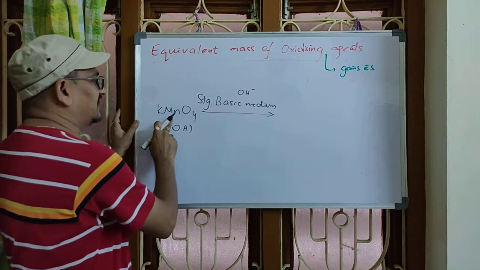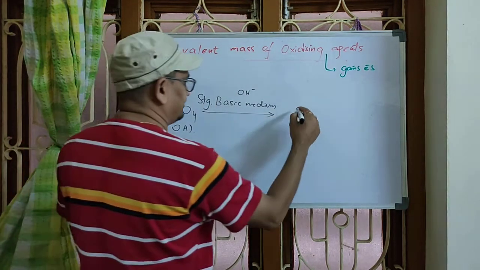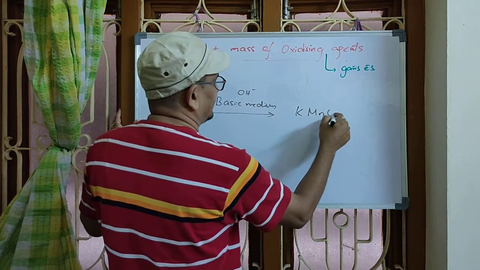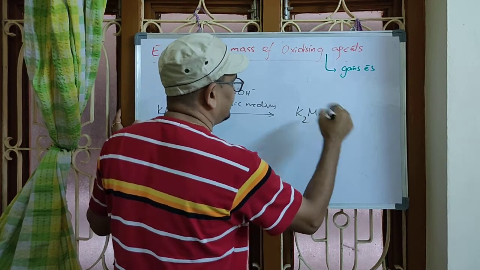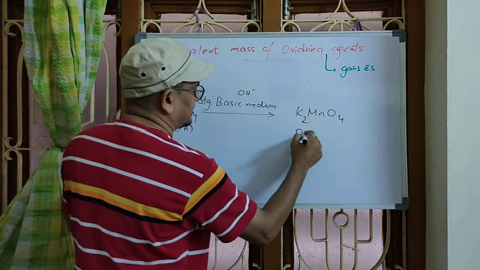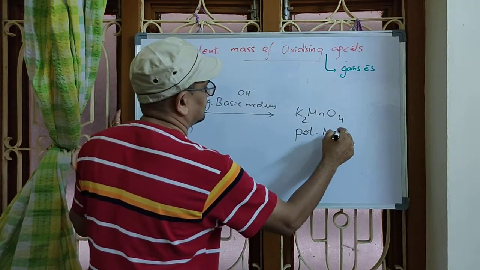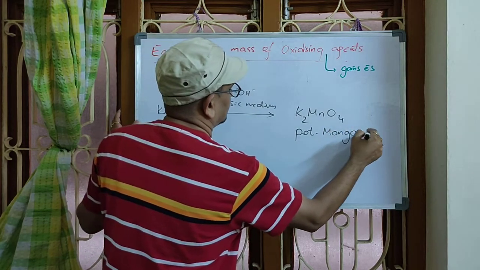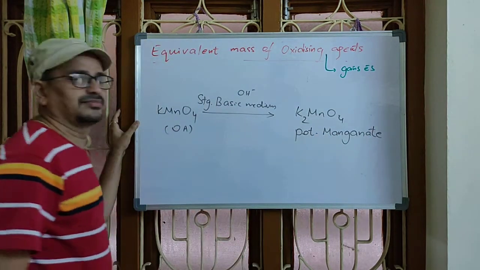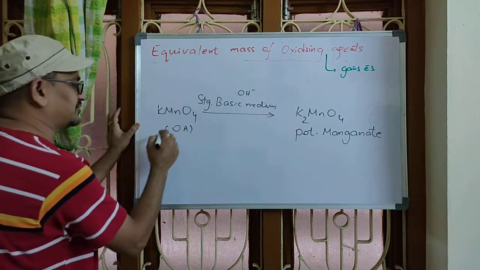What will happen? Potassium permanganate in strong basic medium will be reduced to potassium manganate. This is potassium manganate. This is potassium permanganate.